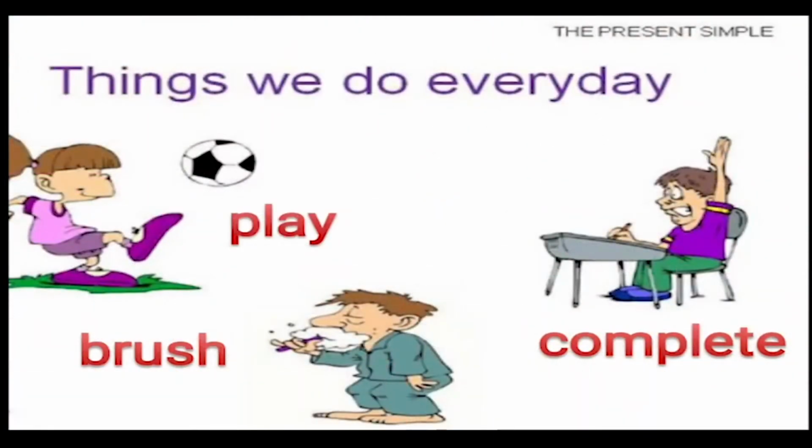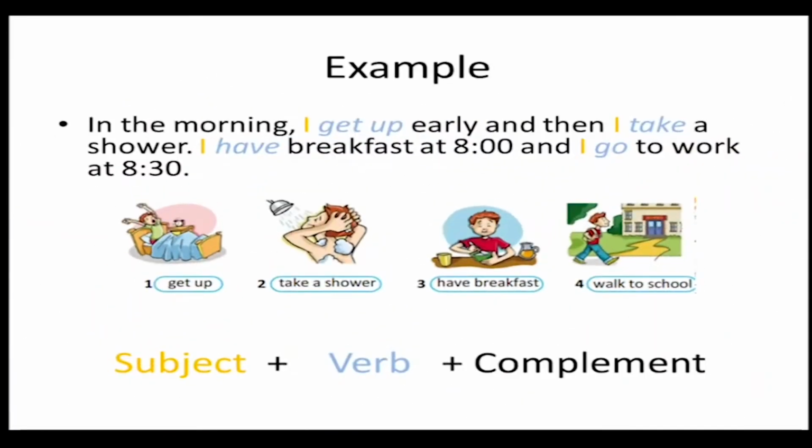So, the present simple talks about things we do every day, like I play, I brush my teeth, I complete my homework every day. And about the daily routine. Example, in the morning, I get up early and then I take a shower. I have breakfast at 8 and I go to work at 8:30. So the structure of simple present is subject plus verb plus complement.